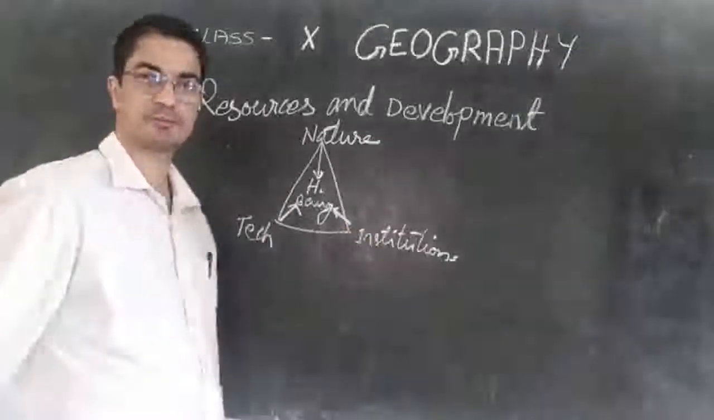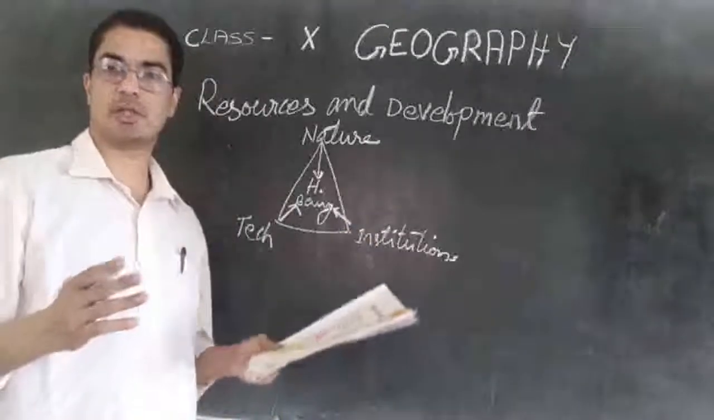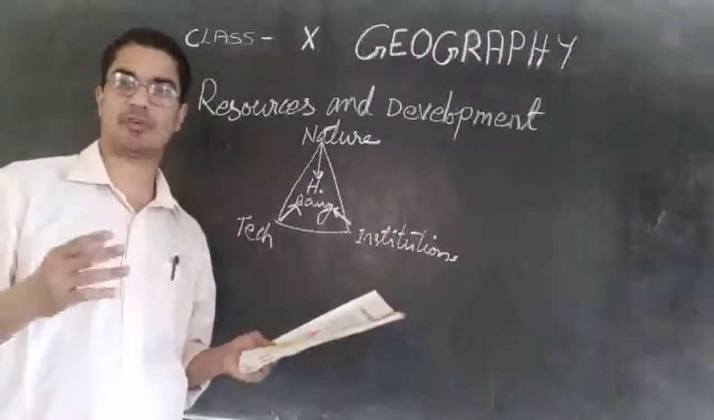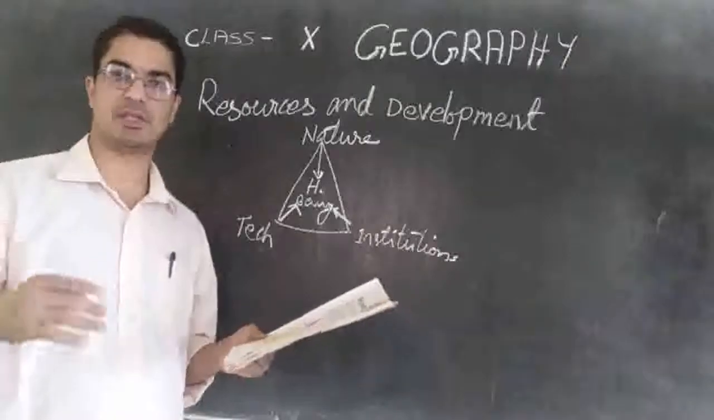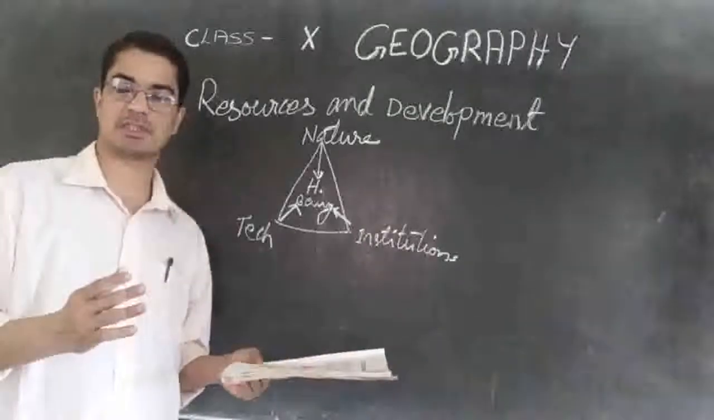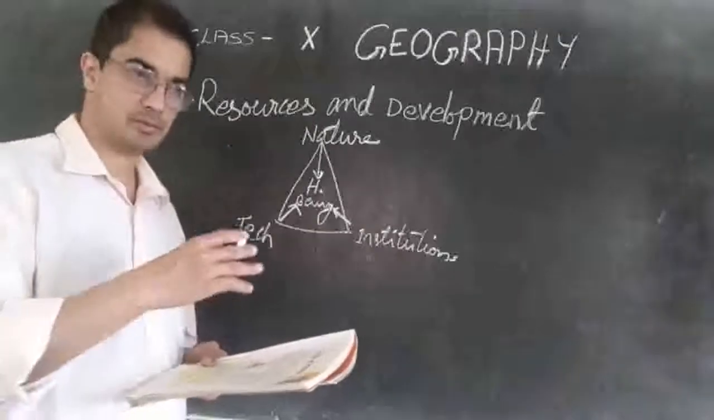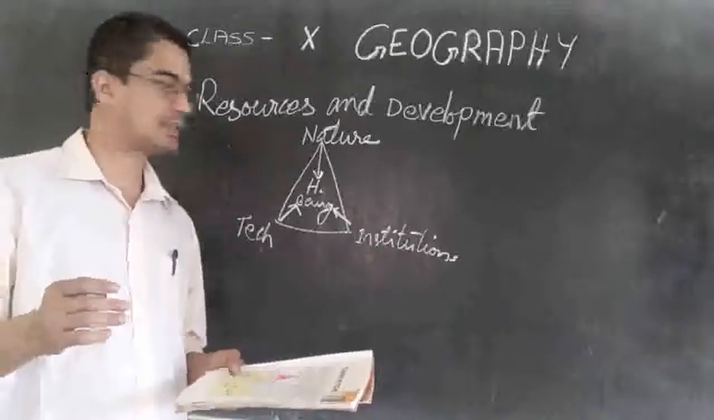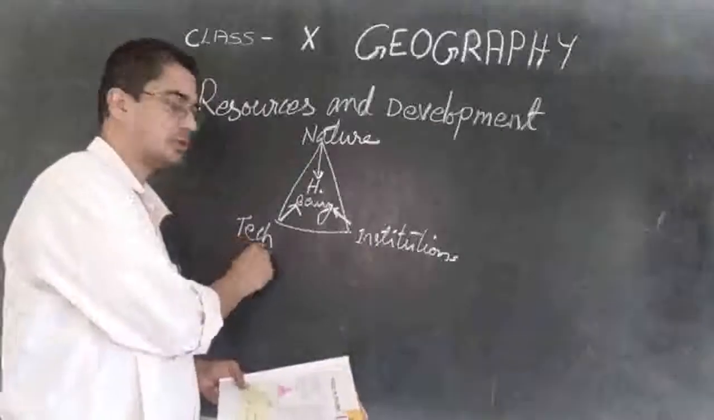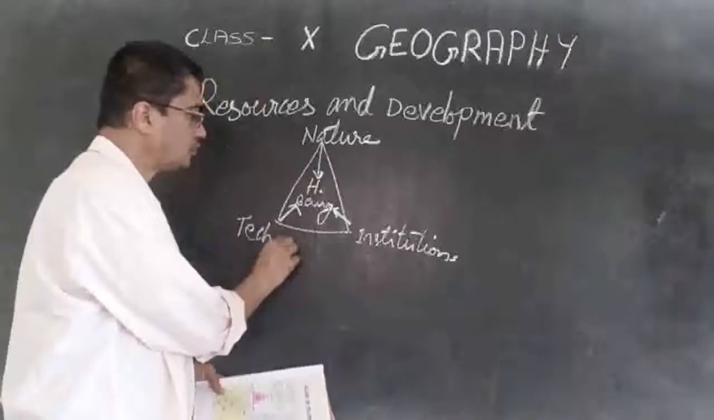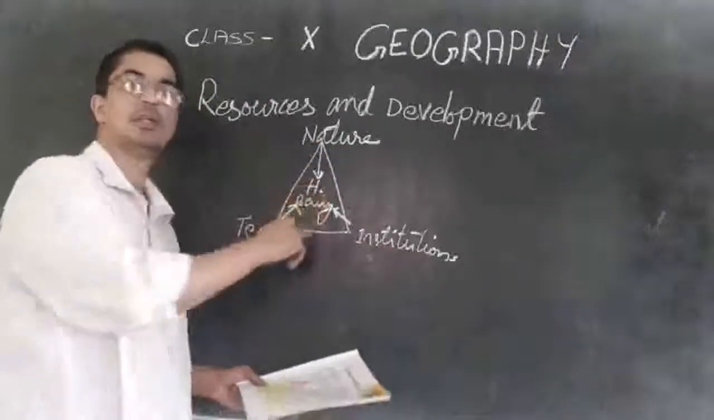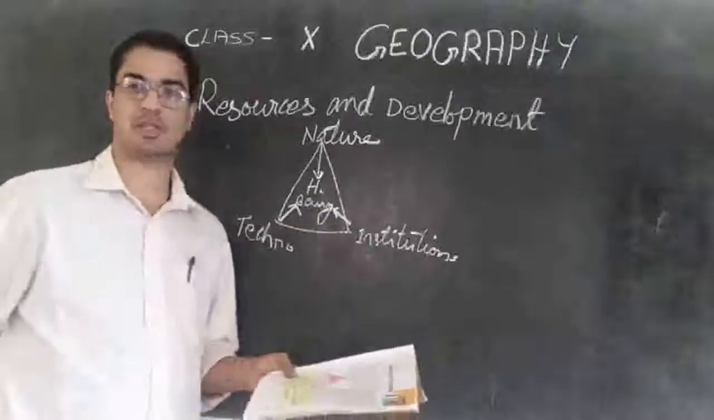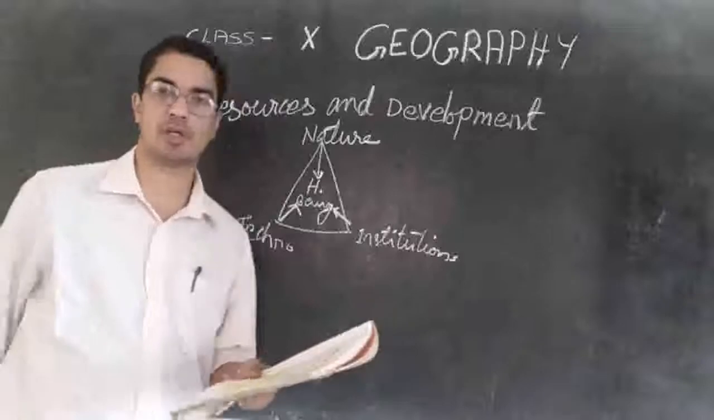What is institutions? All these setups like company, office, house, all these are institutions. The buildings that we make, the offices that we have, the party offices, the other building offices, all these are institutions. So technology, institutions and nature, all these are needed for human being survival. And so human being is dependent on each other.